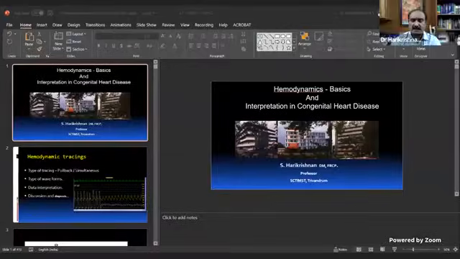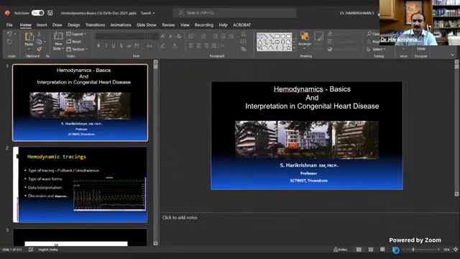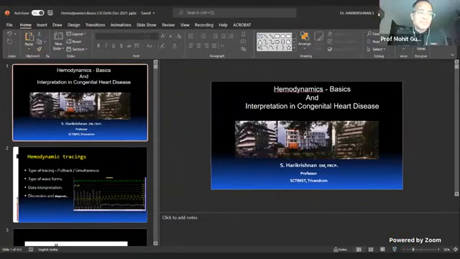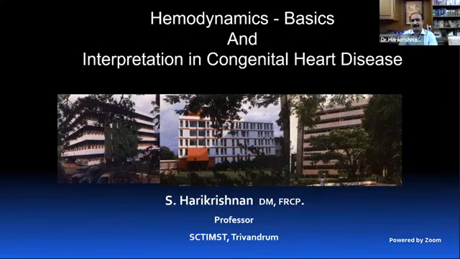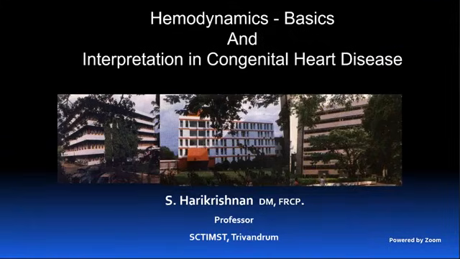Can you see my screen? Perfect, sir. Thank you, Mohit, and it's very dynamic people in Delhi CSI conducting the 79th program for the postgraduates. I think it is wonderful to associate with you. So Mohit had asked me to discuss the basics of hemodynamics and then the interpretation in congenital heart disease. Am I audible? Very clearly and wonderful, sir.